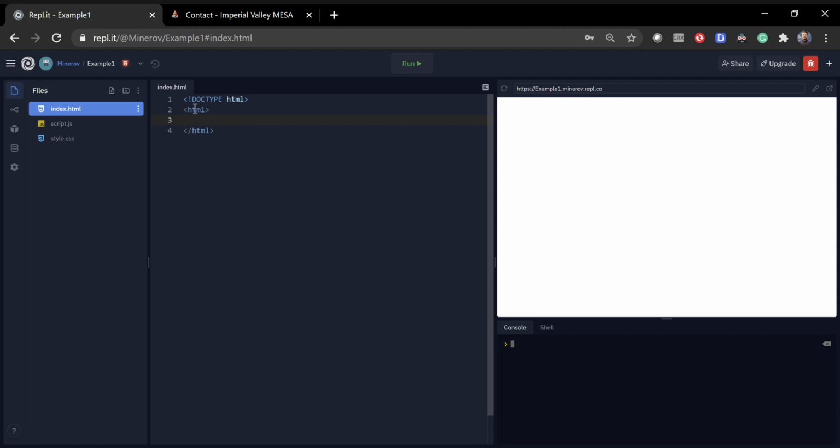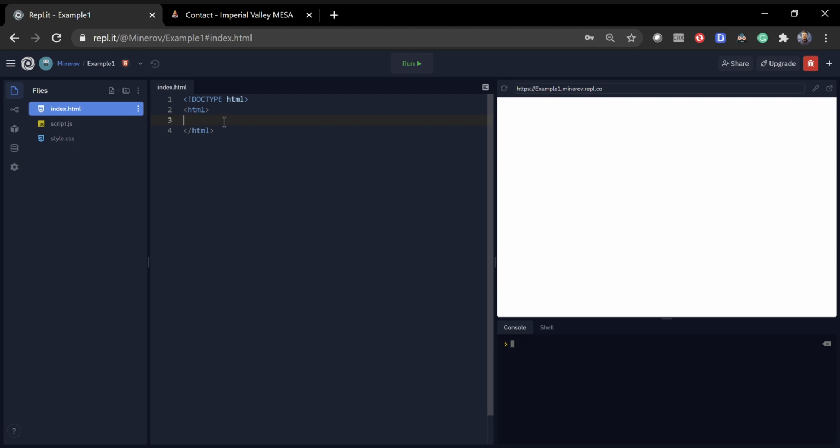Okay, so the first line is pretty much exclamation doctype HTML. It tells the file, the computer and the browser what we're running, which is HTML. And then right here we have an element. I am going to be talking about elements and tags a lot.